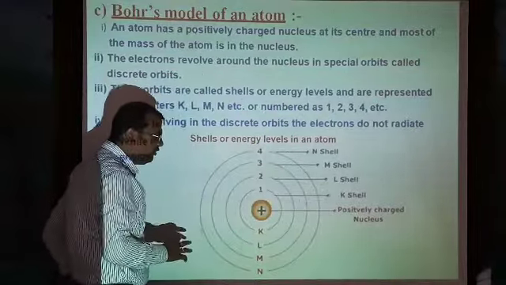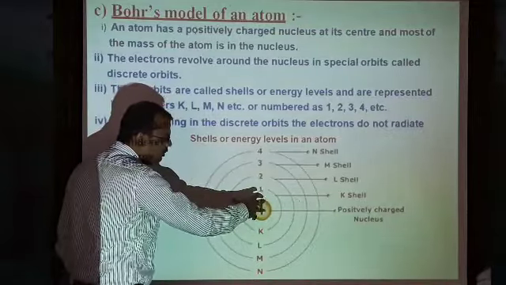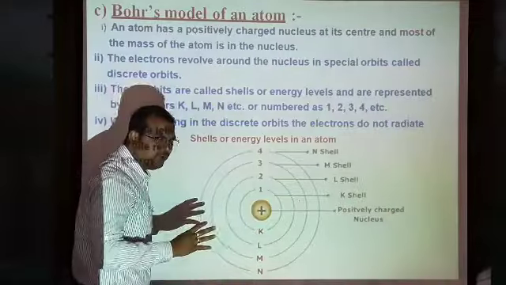Rutherford stated that the electrons revolve around the nucleus in different orbits.